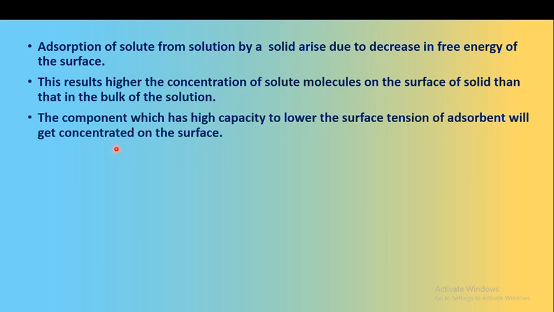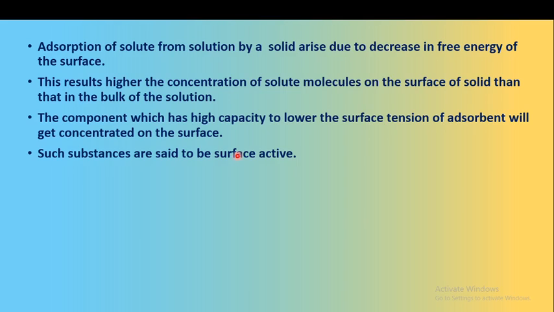The component which has a high capacity to lower the surface tension of the adsorbent will get concentrated on the surface, and such substances are said to be surface active because they can lower the surface tension and get concentrated on the surface.